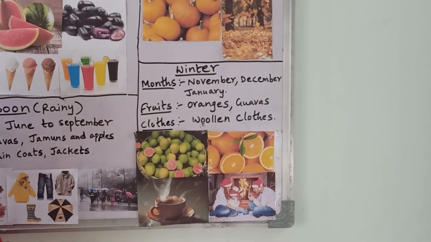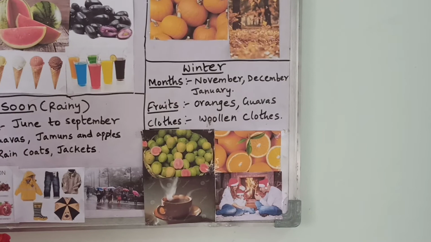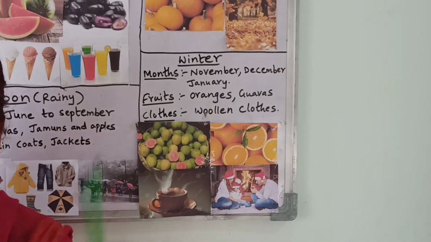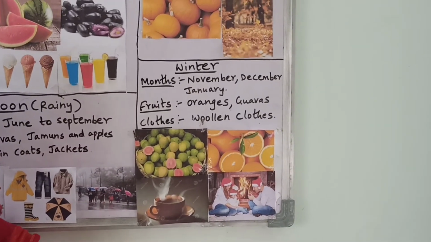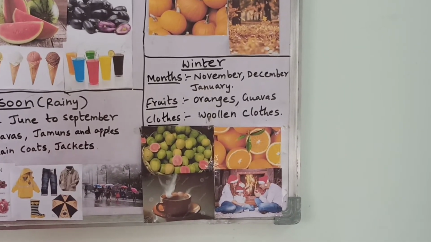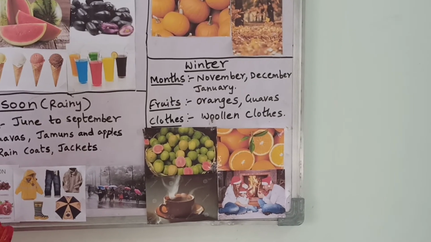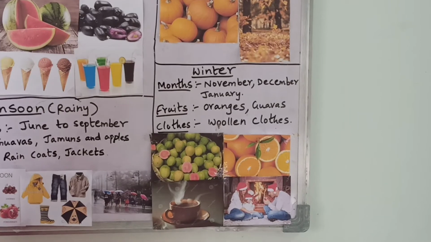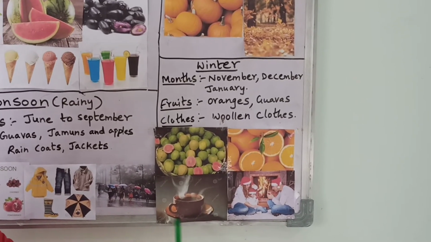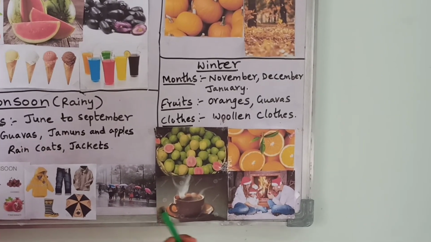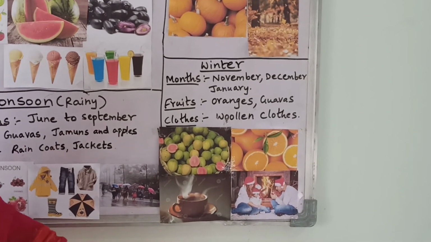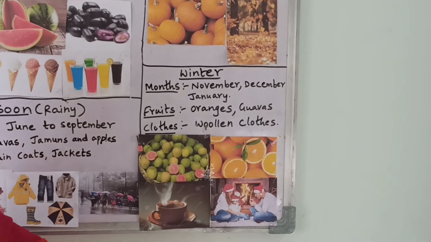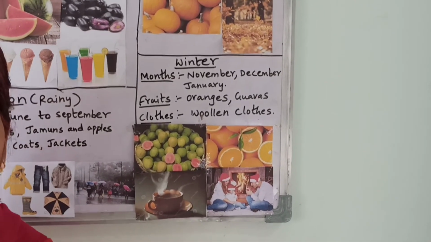And how the weather will be in winter season? The weather will be very cold. We wear sweaters, monkey caps. When we are sleeping, we'll keep the blankets. Why? Because the weather will be very cold. And in that season, we like to drink hot coffee, hot milk, tea, like that. Is it clear? And when you go to picnics or some other places, you'll keep the fire and you want to sit near the fire to become warm.